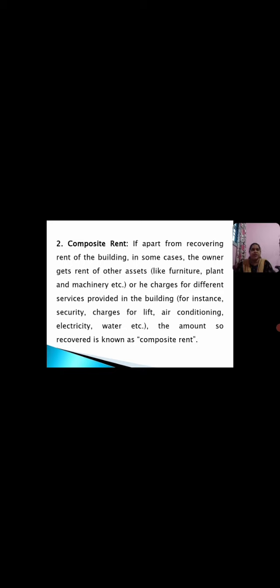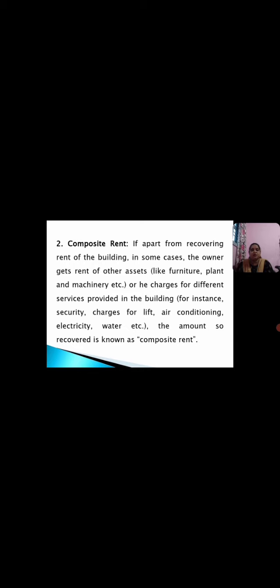I repeat, in some cases, the owner of the house will charge some rent for other assets used by the tenants like furniture, etc., or he charges for some services which he provides in the building like lift services, security services and air conditioning services. The charges for the assets and the services are in addition to the rent of the building.